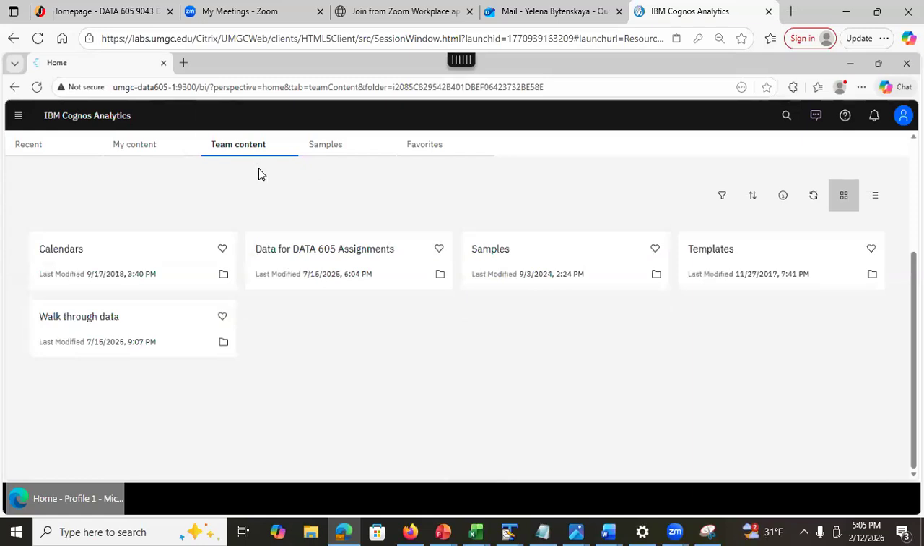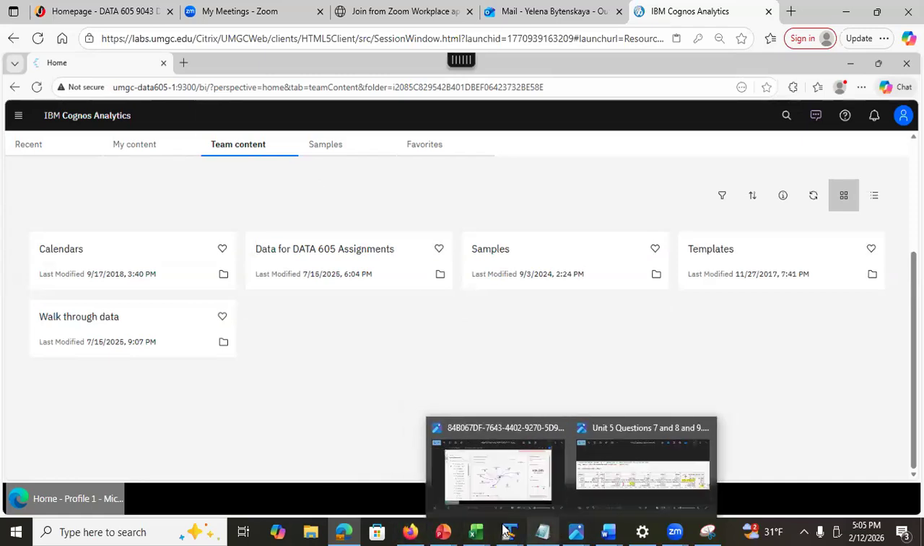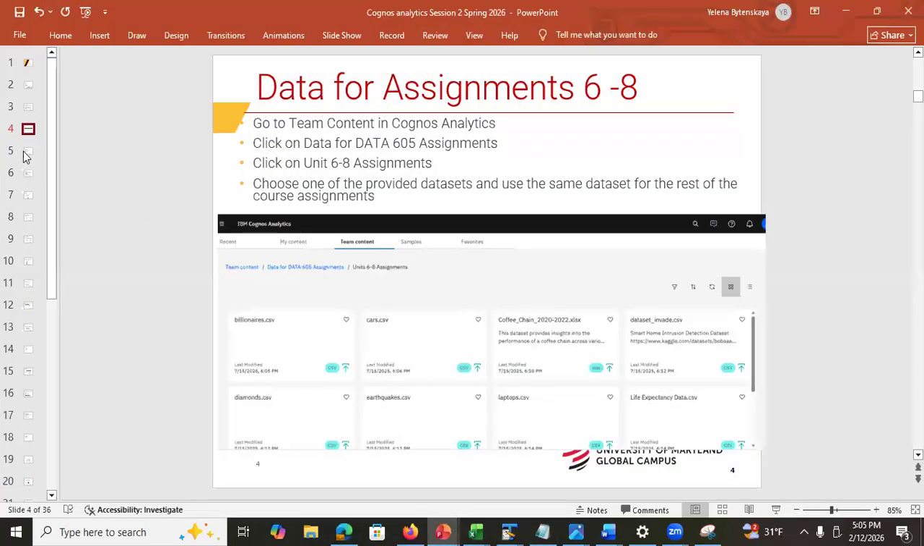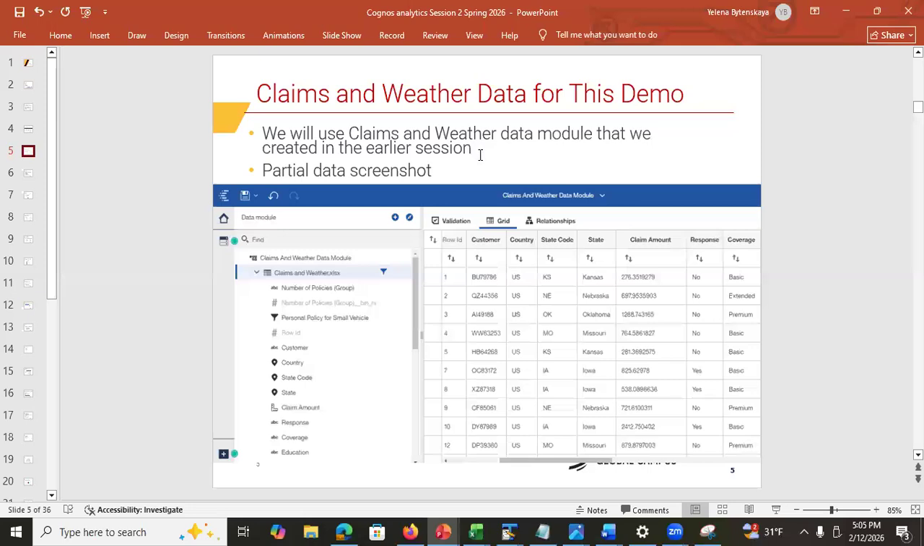Very important, because some of you try to access the data in the team content in the classroom. No, it's not in the course content, it's in the team content inside Cognos Analytics, okay? So please remember that part. Okay, so this is the data that we're gonna use today.